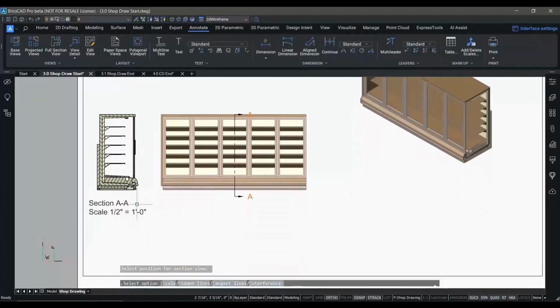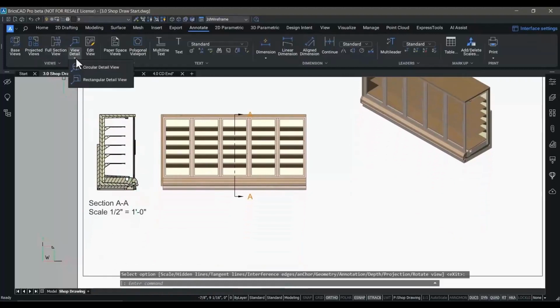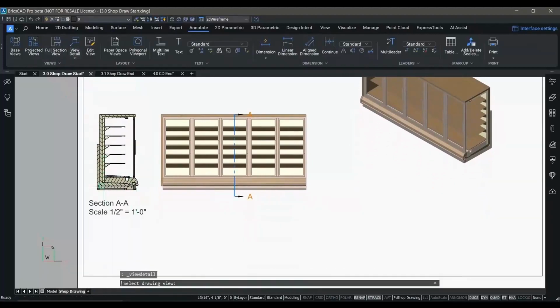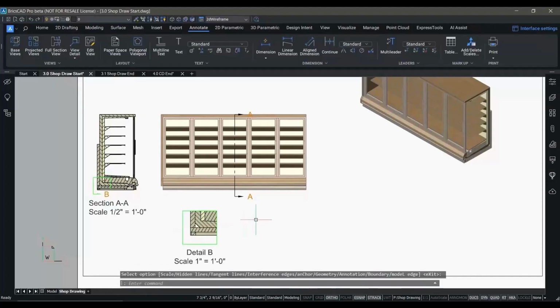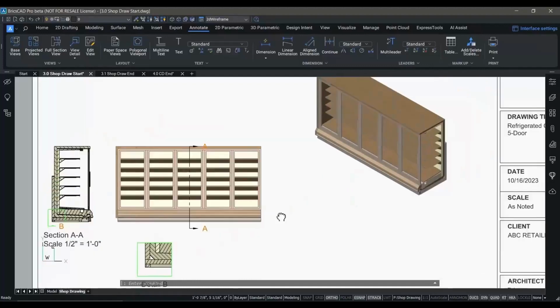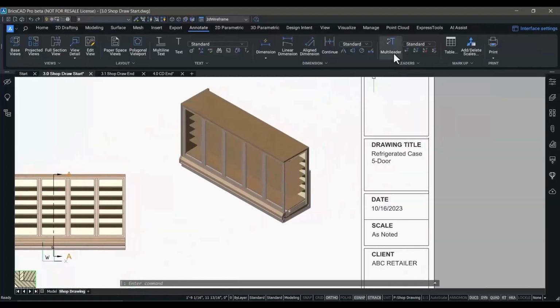Here we show you the ability to quickly create a section view. And of course, we can create circular or rectangular details just as easily. In V24, we've improved the performance of the generated drawing views in BricsCAD to help you get the drawings you need out of your models faster and more accurately.